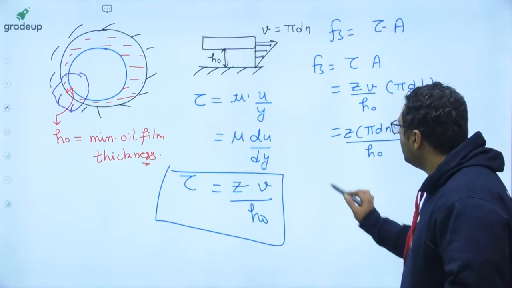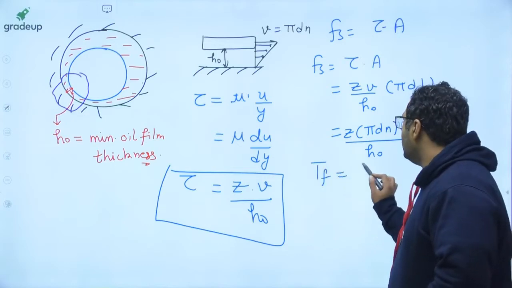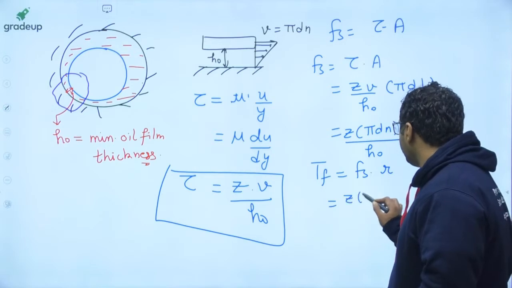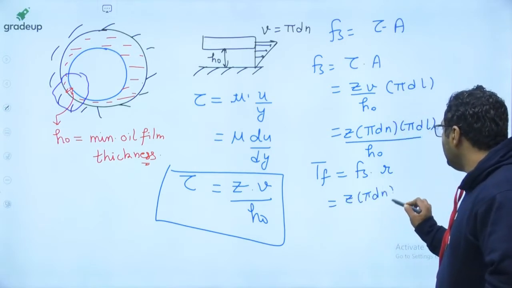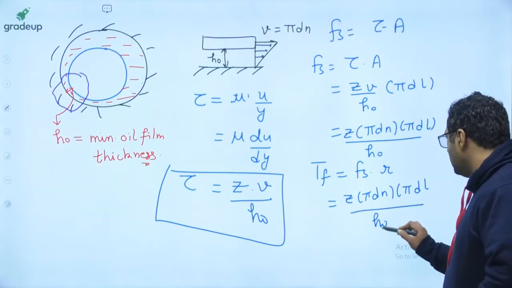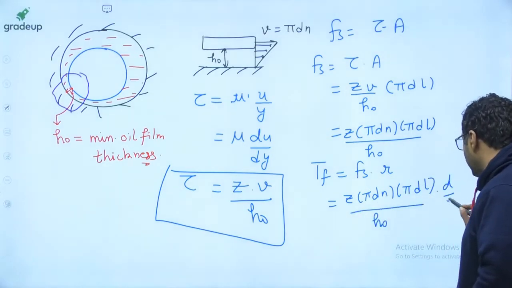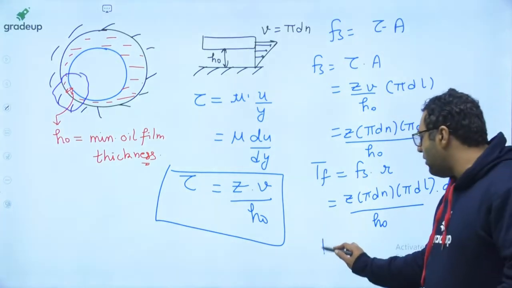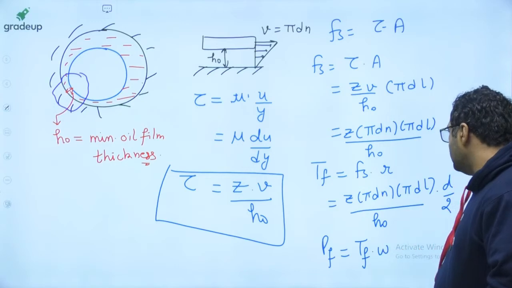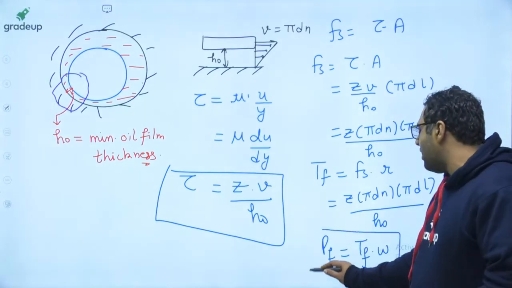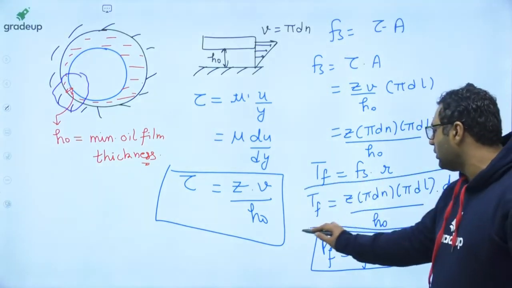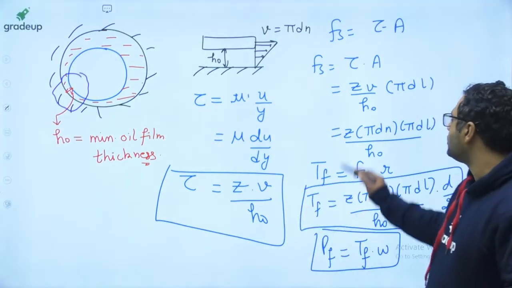This is force. The torque is force into radius, so it is Z into pi dn into pi dL divided by h naught, with R written as d by 2. And power is frictional torque into omega. So these are the expressions for shear force, frictional torque and power loss.